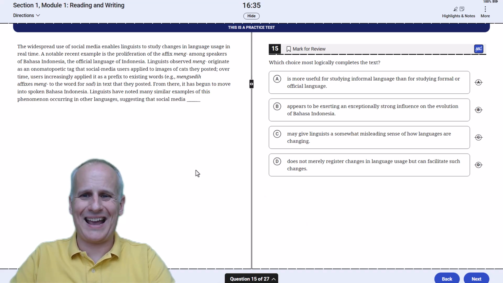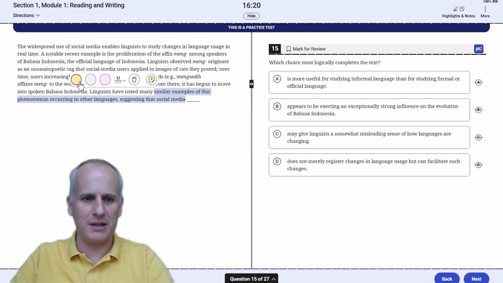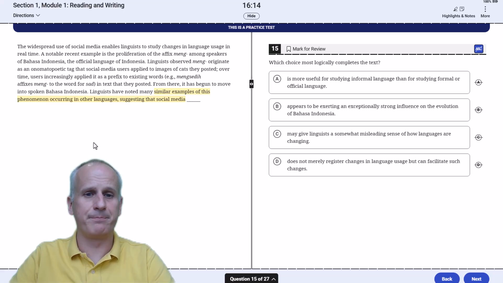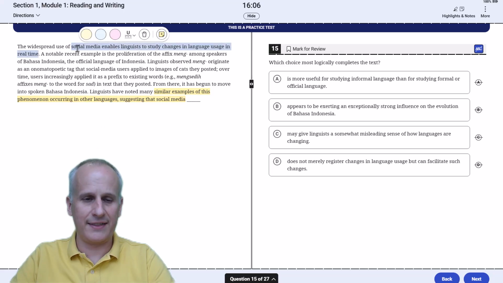When you've got a question asking for what most logically completes the text, I need to focus on that final sentence. So here we see "linguists have noted many similar examples of this phenomenon occurring in other languages, suggesting something about social media." So I'm going to just highlight this in yellow, knowing that I need to be focusing on similar examples of whatever this phenomenon is. "The widespread use of social media enables linguists to study changes in language usage in real time." Okay, cool. So we'll just highlight that because that's relevant.